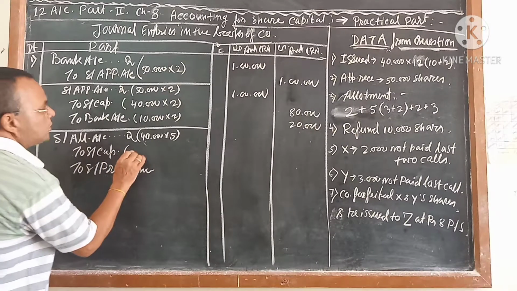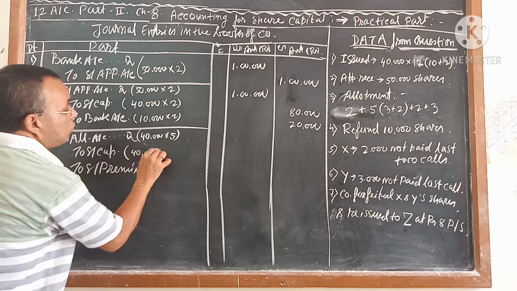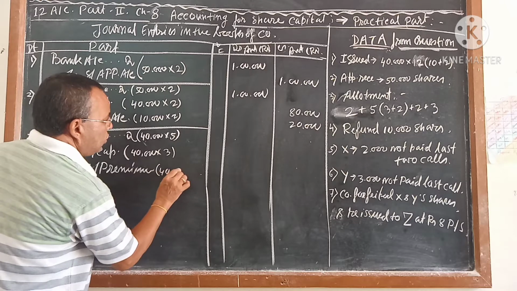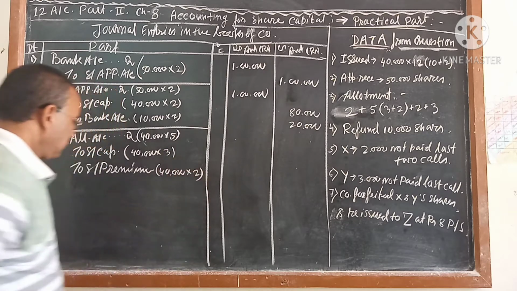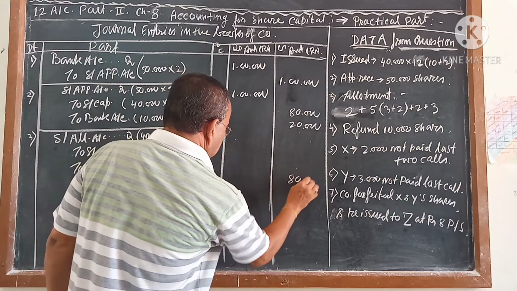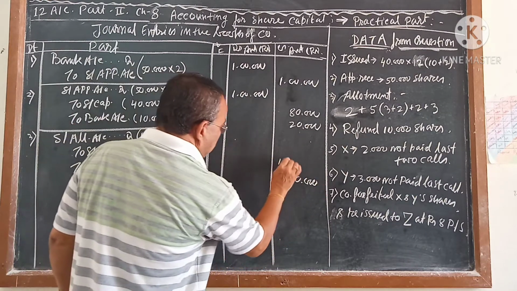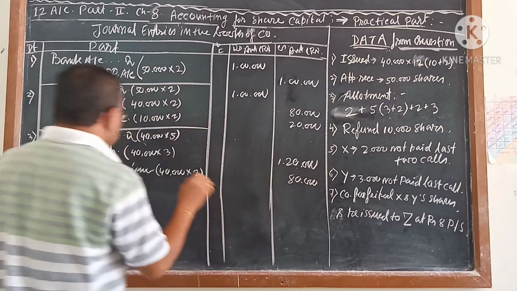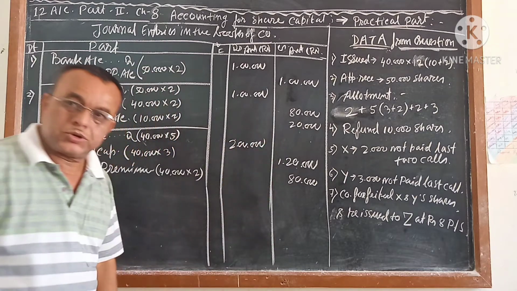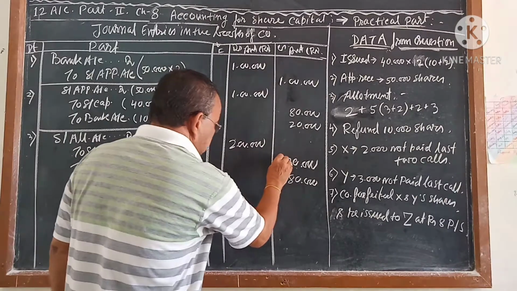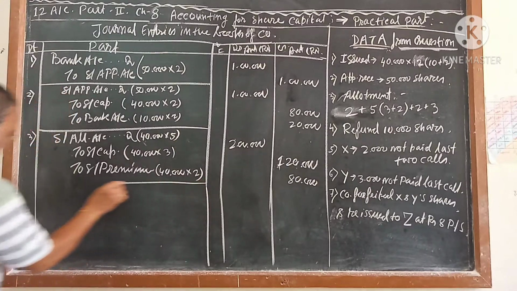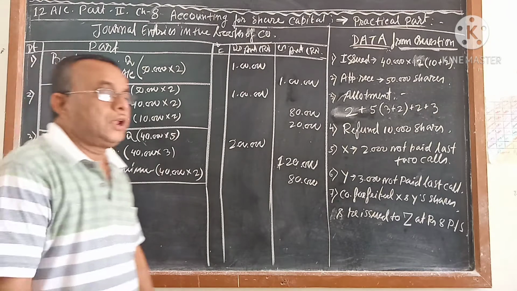Out of that, how much for the share capital? 40,000 into 3, and this is 40,000 into 2, because premium is 2 rupees. 40 into 2 is equal to 80, 40 into 3 is equal to 120, and 40 into 5 is equal to 2 lakh. It is clear? 1 lakh 20 plus 80 is equal to 2 lakh. This is the calling entry for allotment.